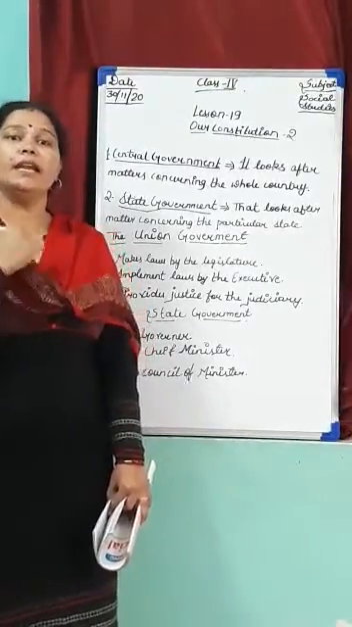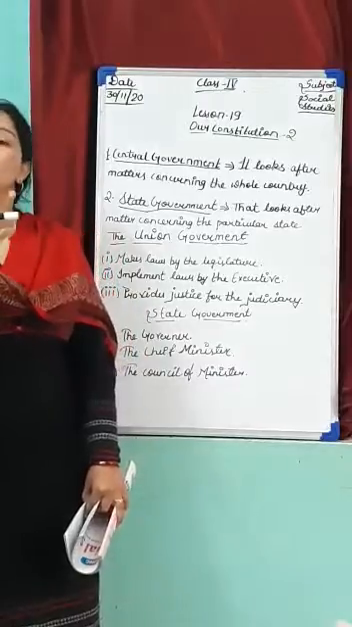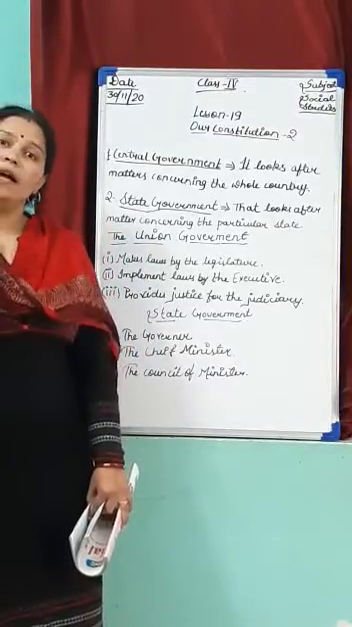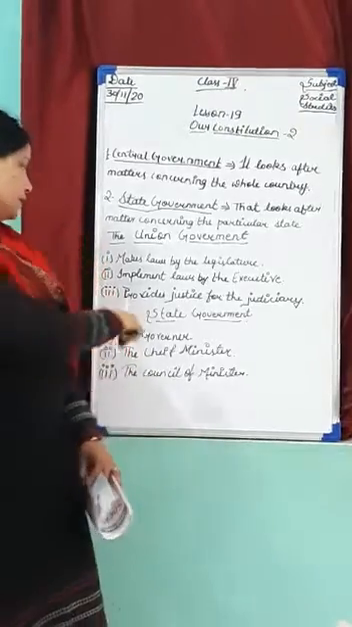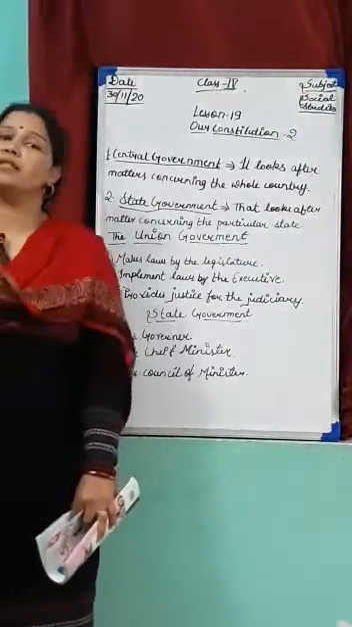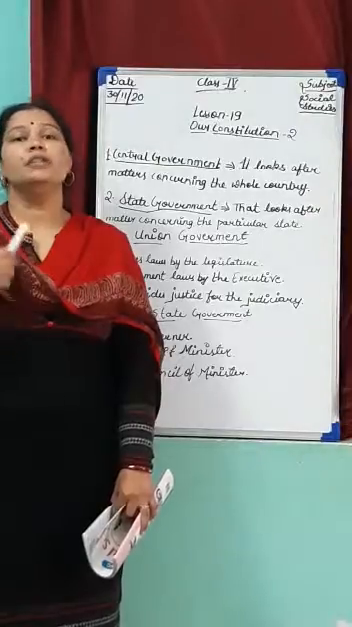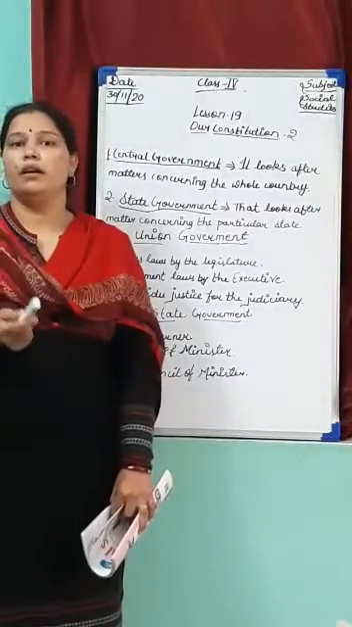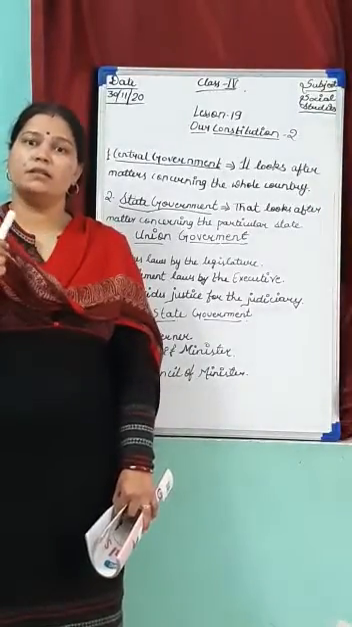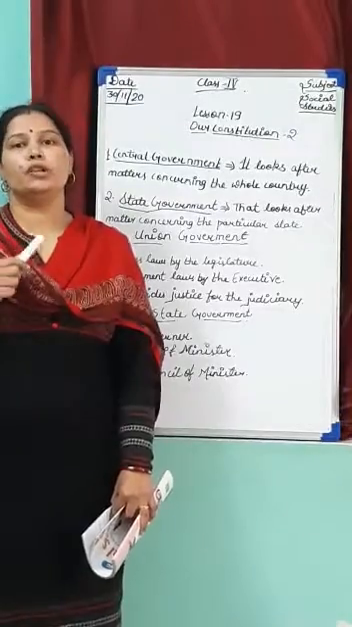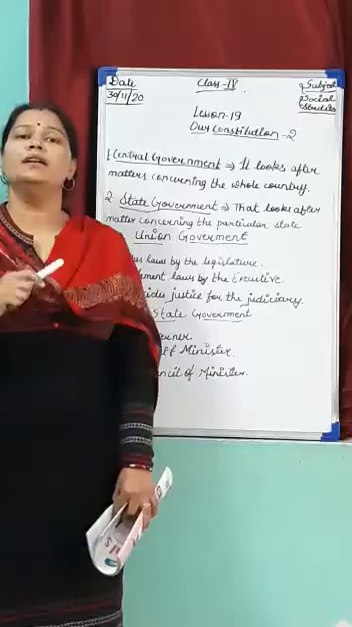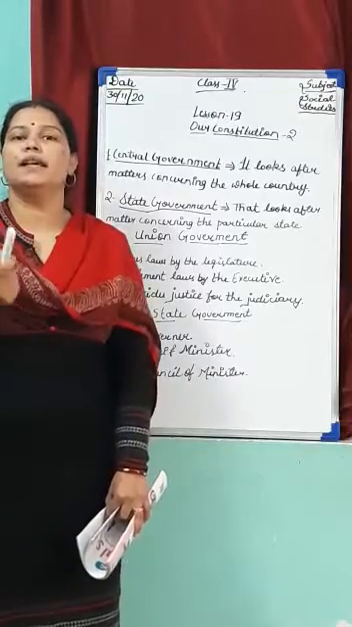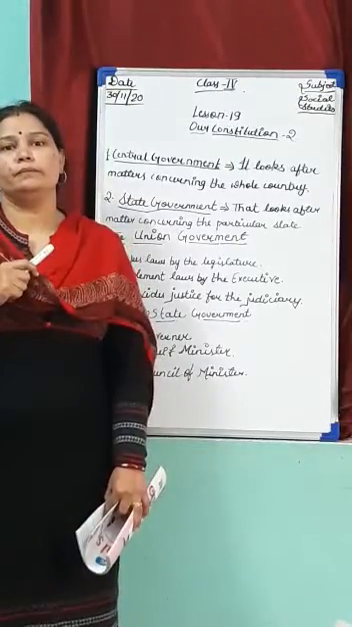First one, make laws by the legislators. Second one, implementation of those laws by the executives. And next one is provide justice by the judiciary. These are the main three functions done by the union or the central government.